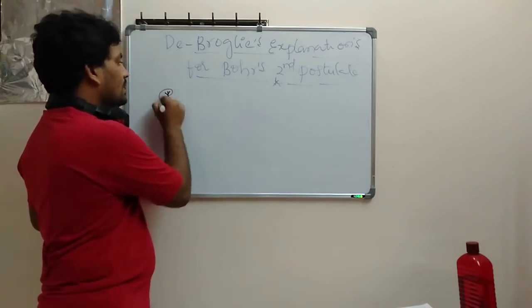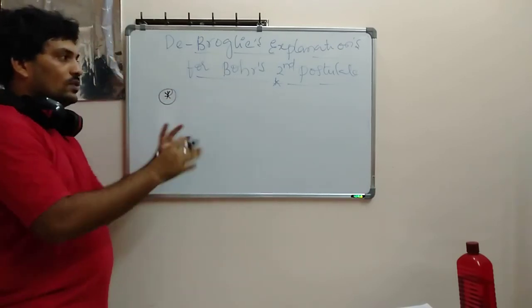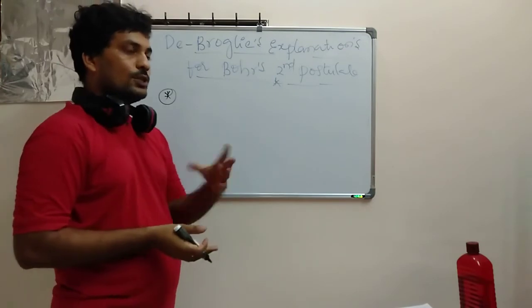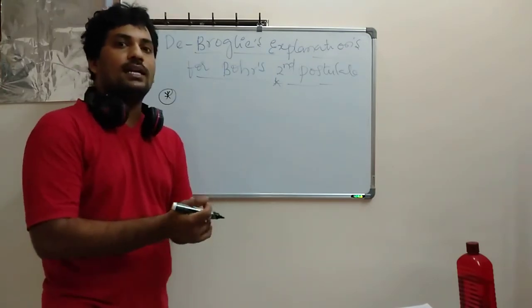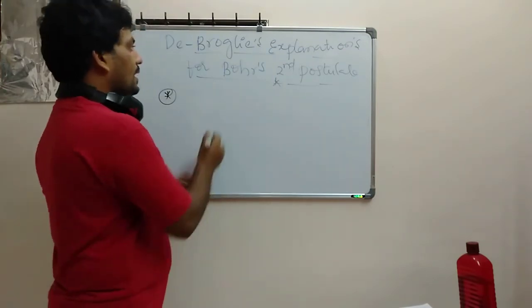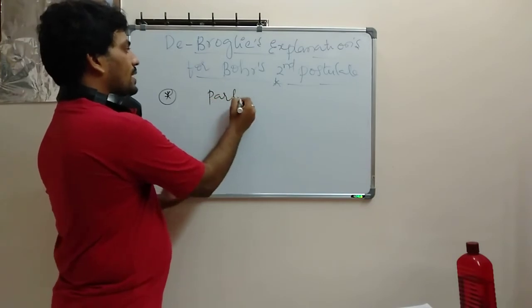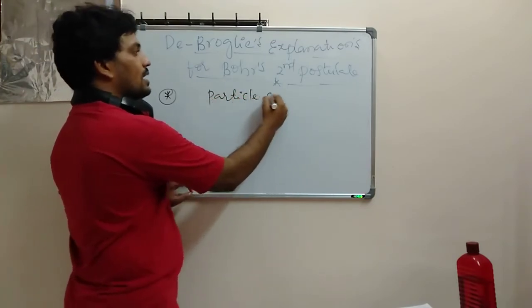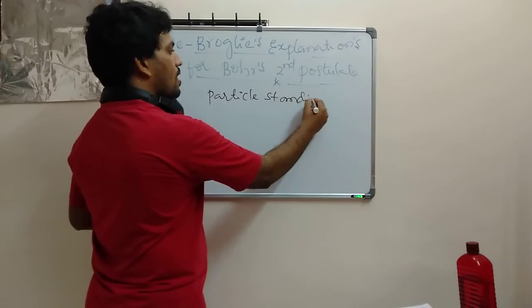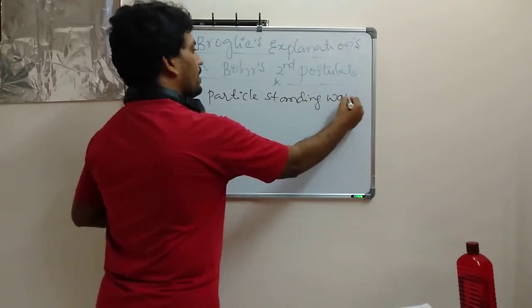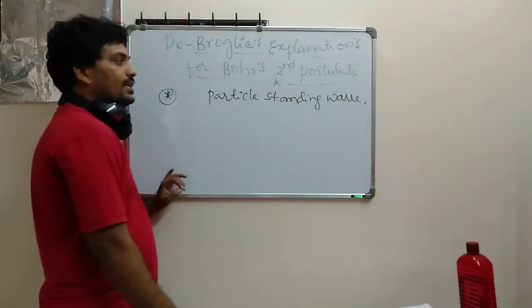First, de Broglie took that whenever the electron is revolving, he explained it in terms of a particle standing wave. So what is this particle standing wave?